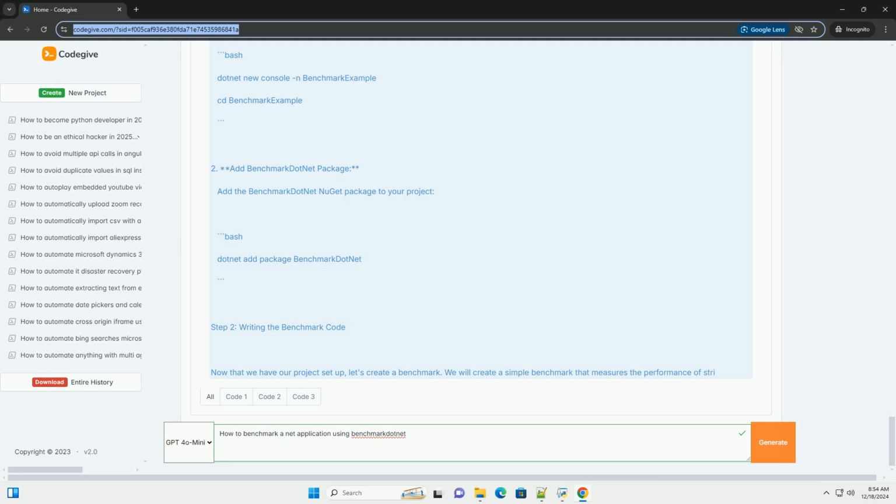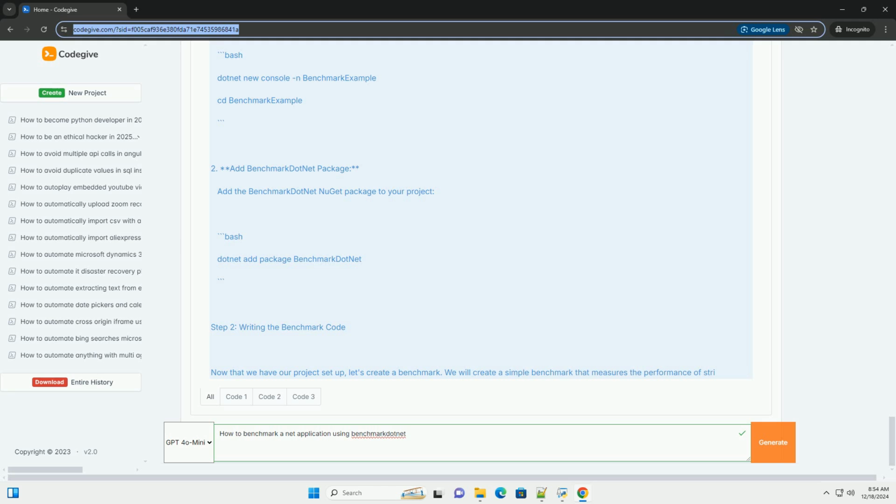Conclusion. Benchmark.net is a robust tool for performance testing in .NET applications. By following the steps outlined in this tutorial, you can easily set up benchmarks for your own code and analyze performance characteristics. Benchmarking helps in selecting the most efficient algorithms and data structures for your applications, ultimately leading to better performance. Additional considerations.